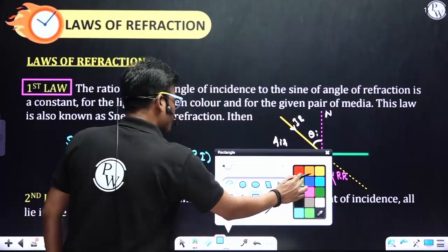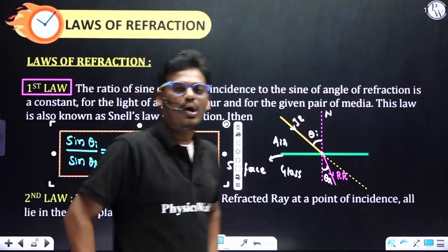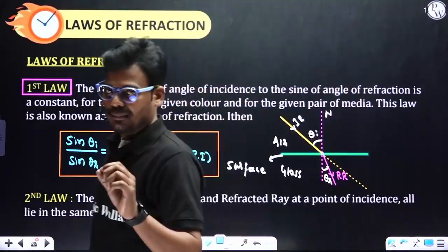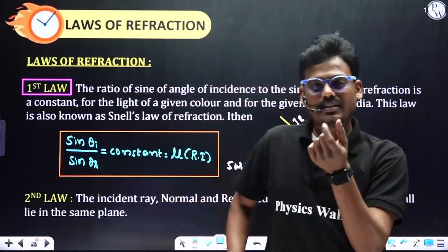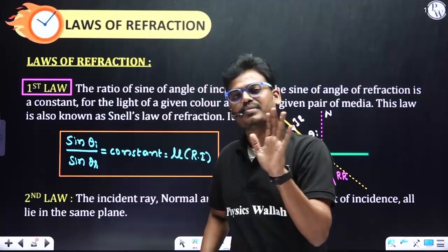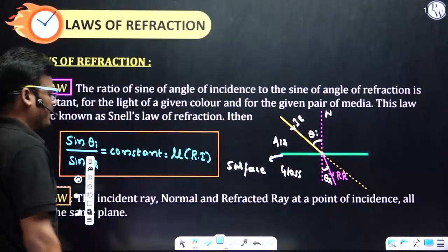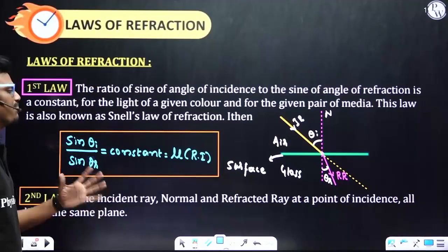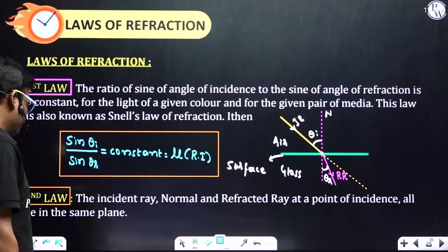And the second part is similar to the law of reflection: the incident ray, normal and reflected ray all lie in the same plane. Just replace the reflected ray with the refracted ray, the same statement. The incident ray, normal and refracted ray at the point of incidence all lie in the same plane. Got it?